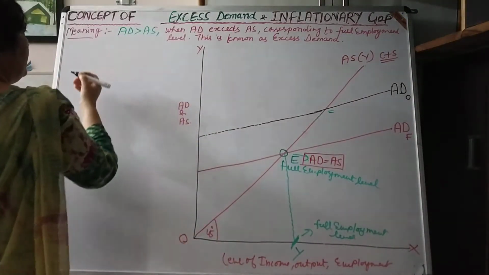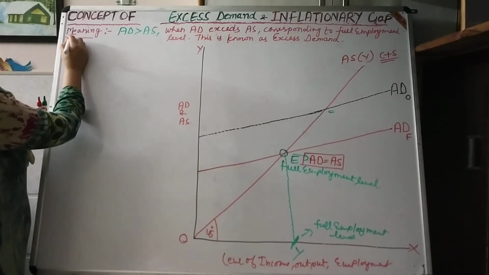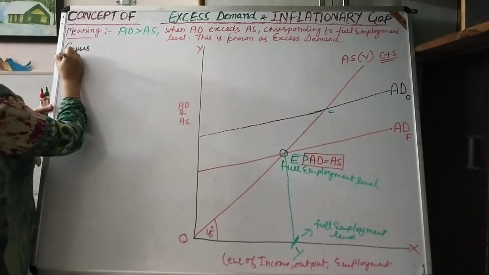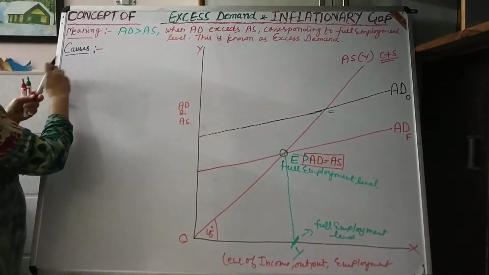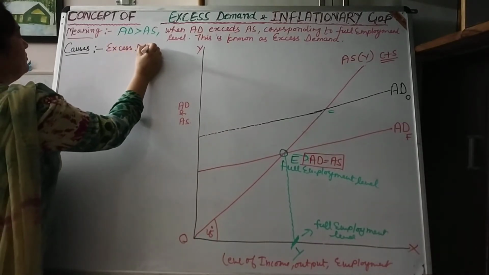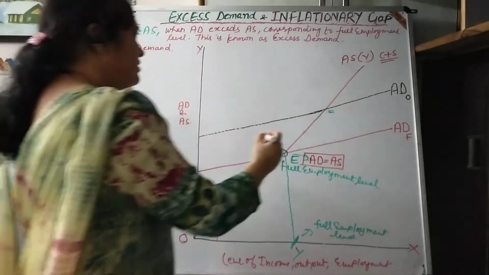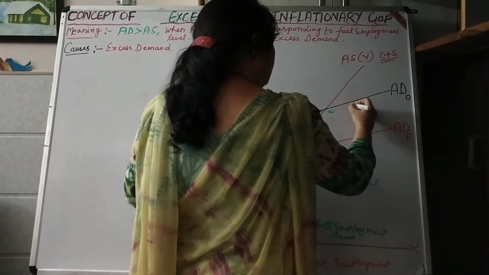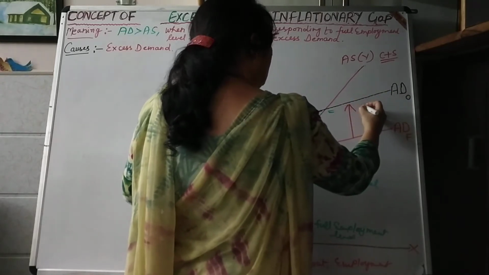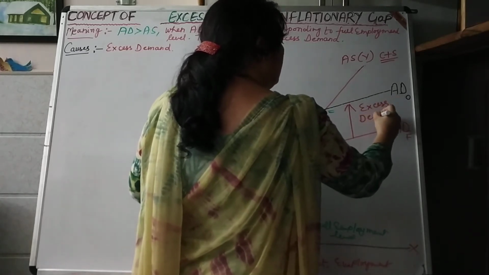So let us write down which are the causes of excess demand. Why aggregate demand shifts upward from ADF to ADO. This is a situation of excess demand in the economy.